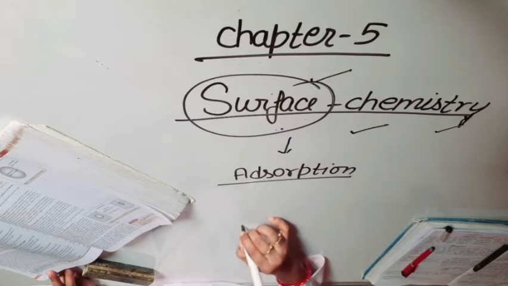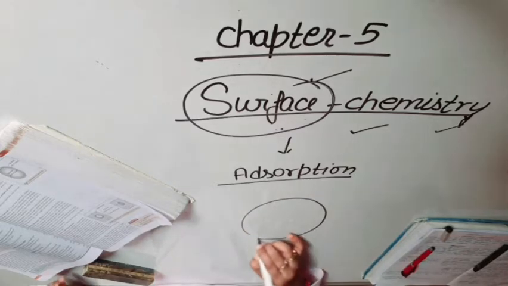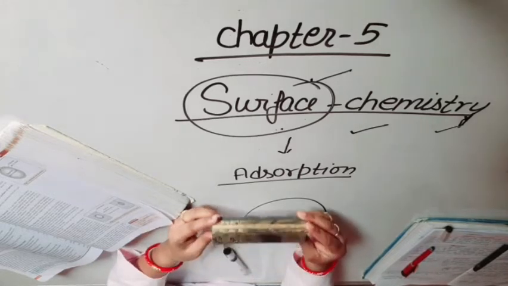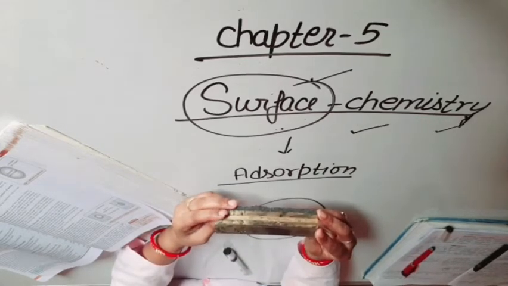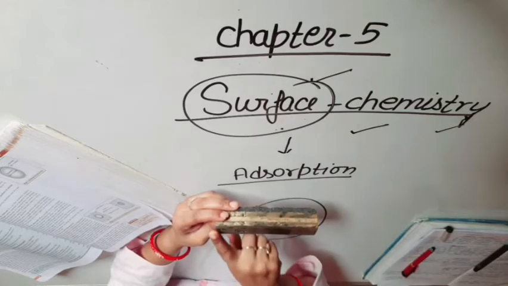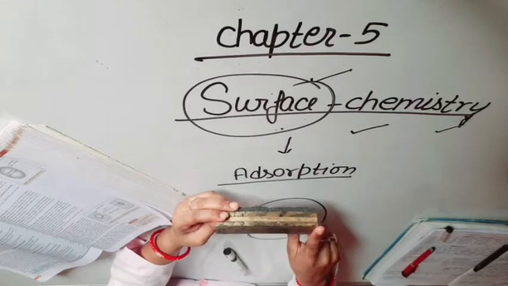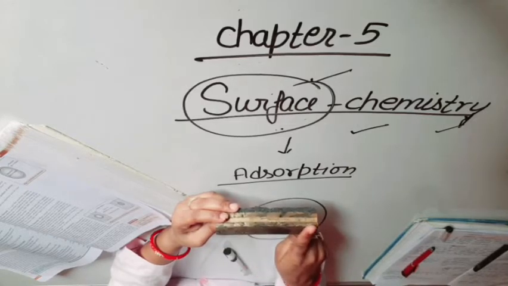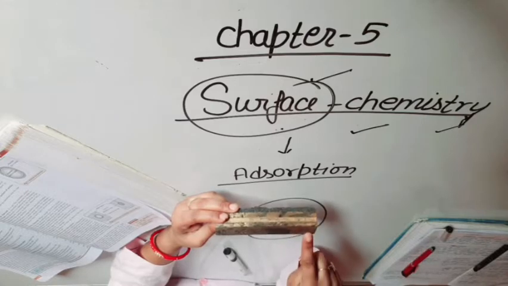If we take this duster and I pour water on this, then water is adsorbed on the surface. Okay, so it is a surface phenomenon.